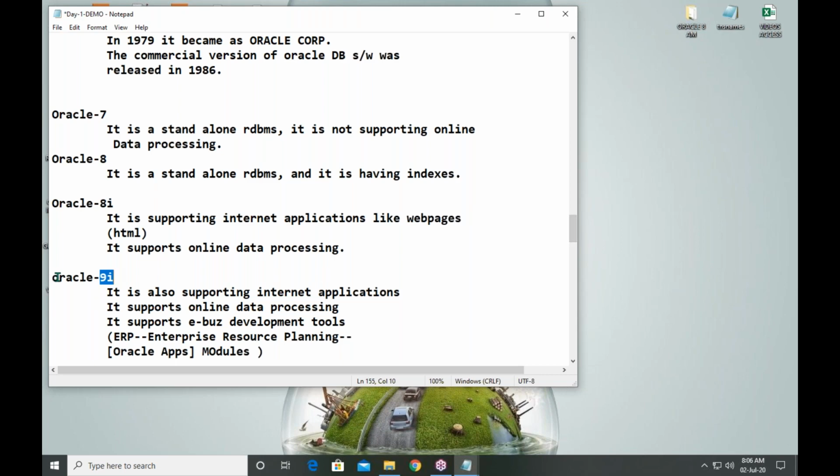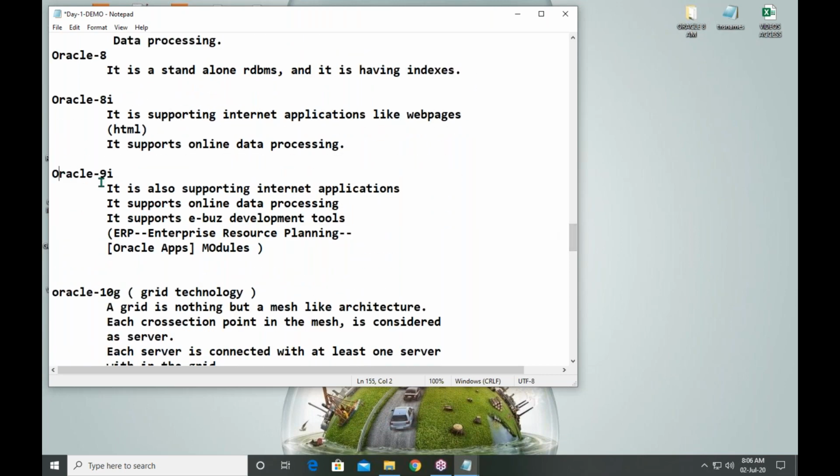It is also similar to 8i, but it has some additional tools. The additional tools are useful to develop ERP applications. 8i does not support ERP, but 9i also supports some services related to ERP.